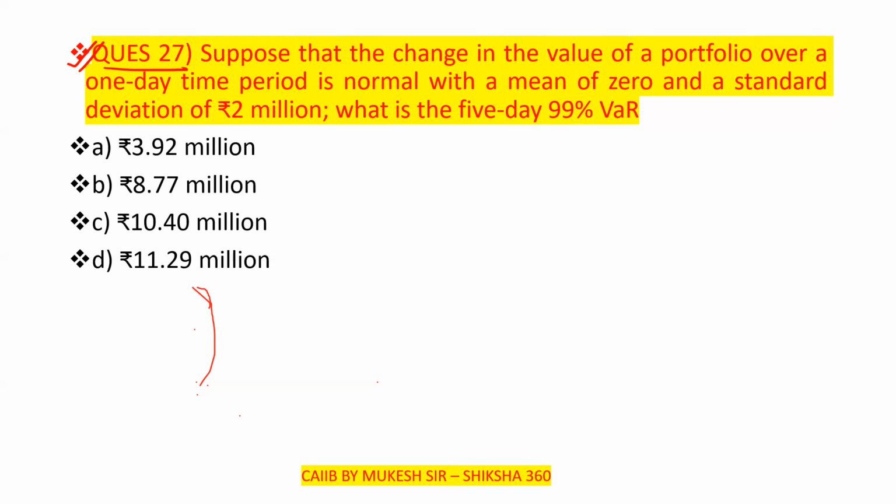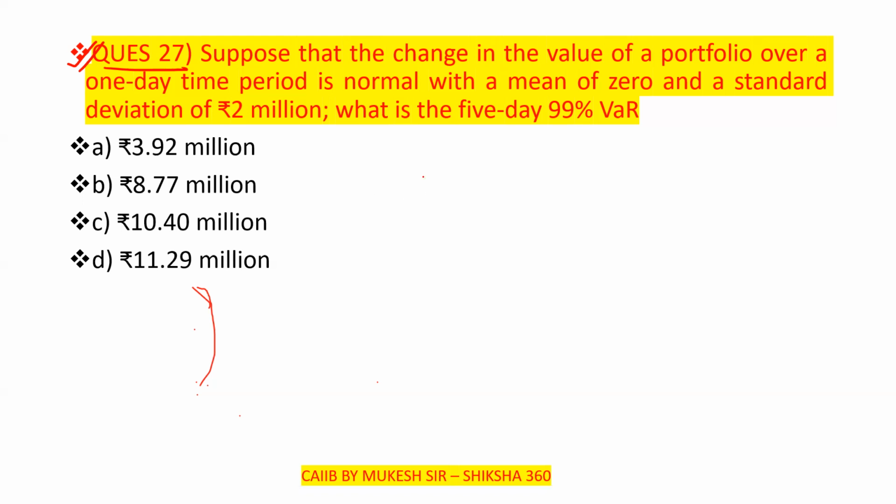So what it says is that, suppose the change in the value of the portfolio over a 1 day time period is normal, with a mean of 0 and a standard deviation of 2 million. What is the 5-day 99% value at risk? So what will be the correct answer?